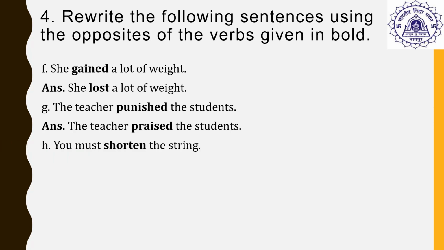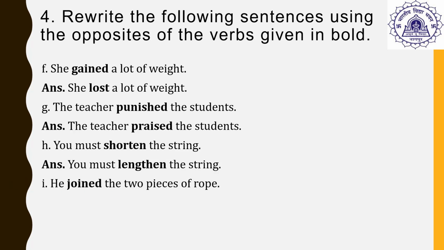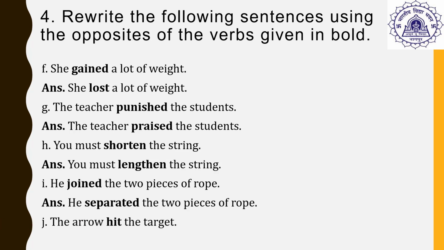The next example. You must shorten the string. The word shorten means to reduce the length of something. So the opposite of shorten is to lengthen. You must lengthen the string. The next example. He joined the two pieces of rope. The word join means to connect or to unite something. So the opposite of join is to separate. He separated the two pieces of rope. The next example. The arrow hit the target. The word hit means to knock something or to make a violent contact with something. So the opposite of hit is missed. The arrow missed the target.